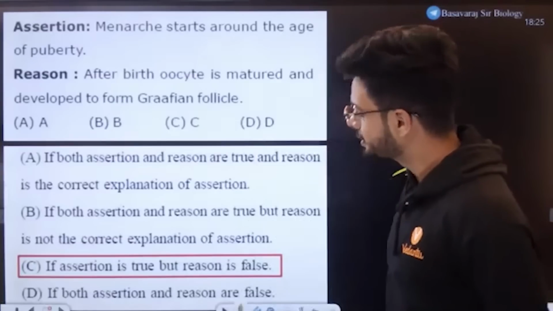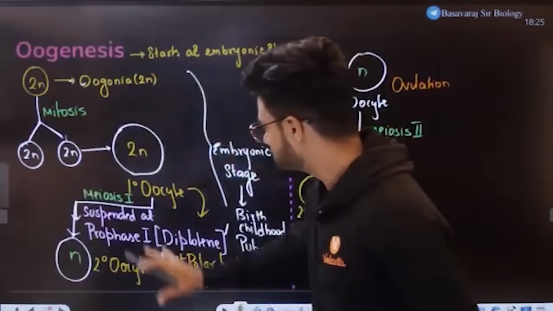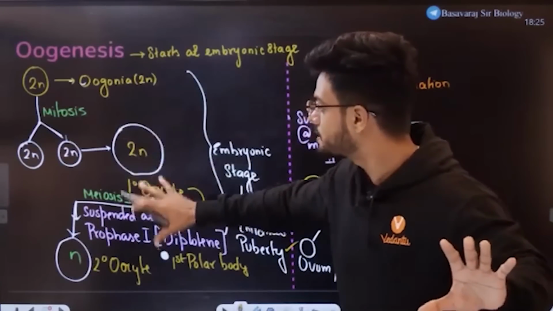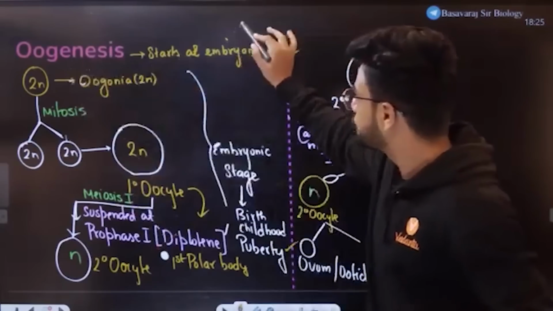Tell me. Nice question, right? Okay. Now I'll give you one more question. See, I'll give you a small overview. Oogenesis starts at where, students? Oogenesis starts at embryonic stage. All of you know that.